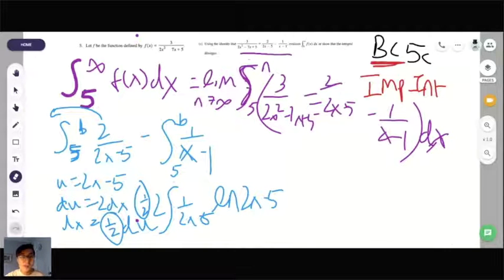So then, same thing on this end. What would be the integral of 1 over x minus 1? Does anyone know? It involves a u substitution, but I'm not going to bother showing the work.